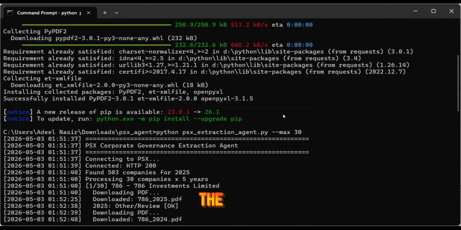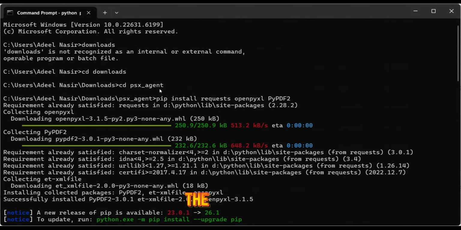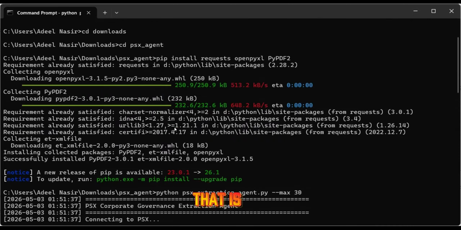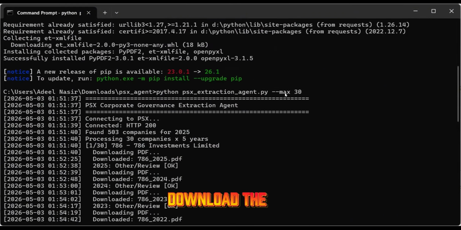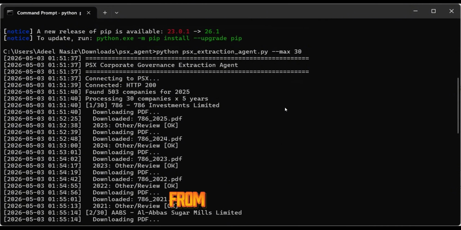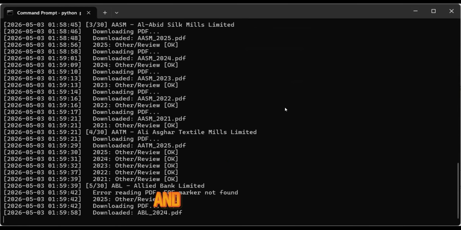So I gave the prompt to AI, and this is the little bit of code you need to understand, and just like PyPDF2, that is the package in which Python will read and download the PDF. As you can see, I have given the command to download 30 companies from the website that I just showed you, and it started processing. It is downloading almost the fifth company now.